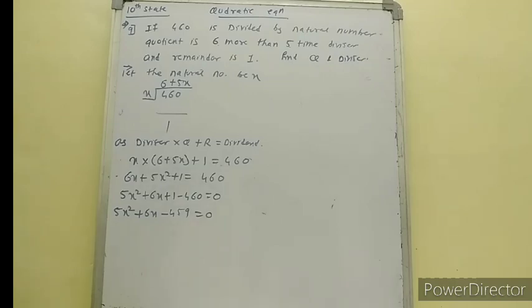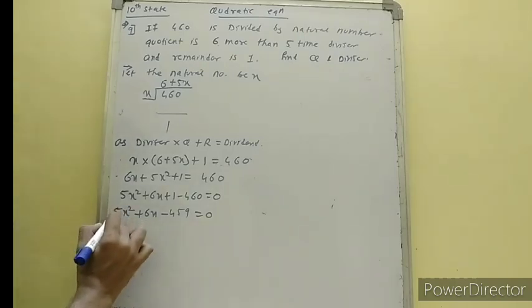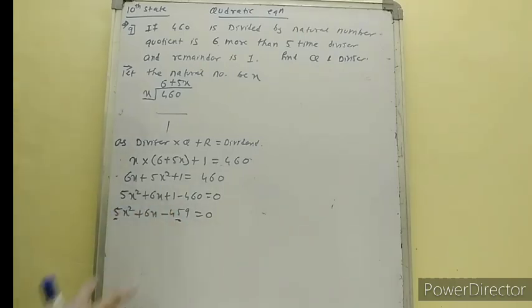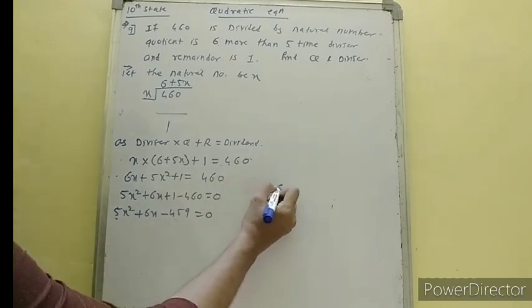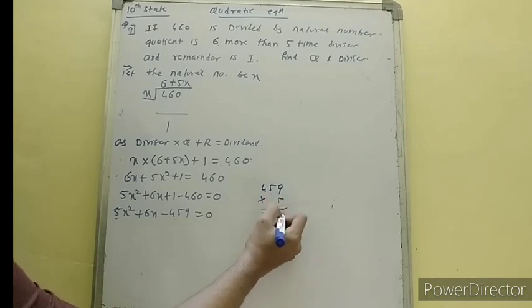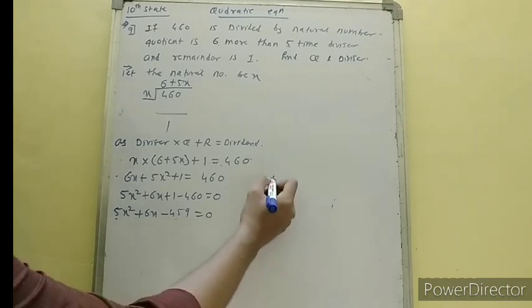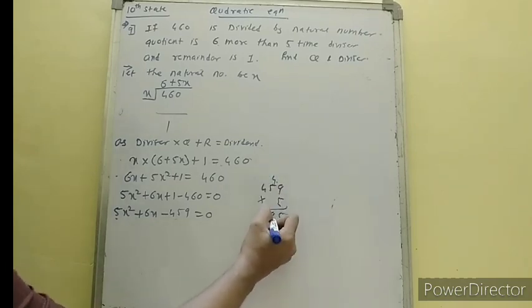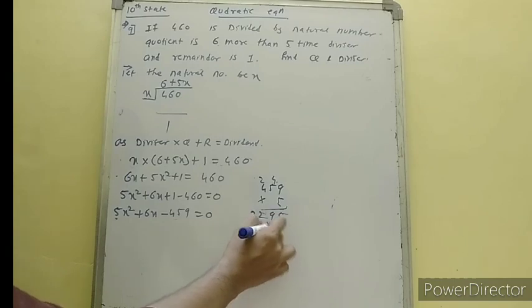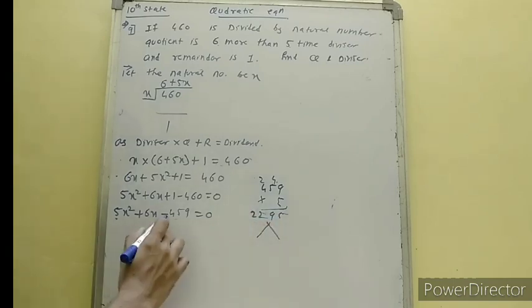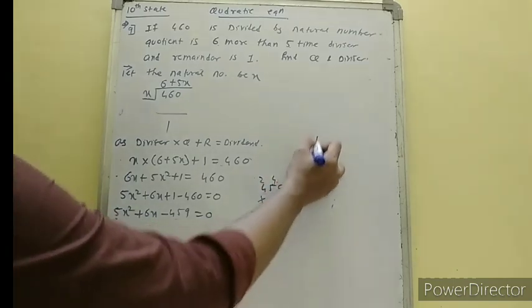So we need to middle term split now. First multiply this term by this term. Okay, we always multiply the first term with the last term. So 459 multiply by 5, we have 2295. We need to split 2295 in such a way that in subtraction I should get 6. So I will find the factors.